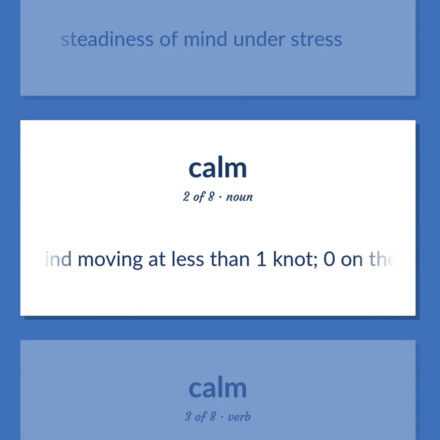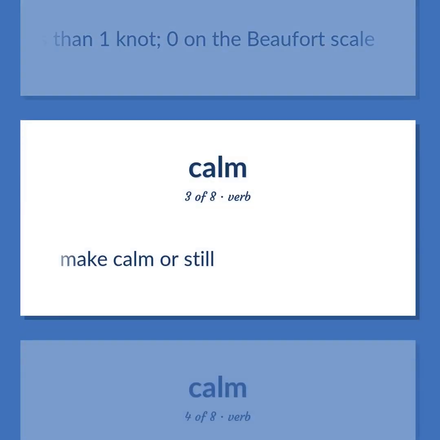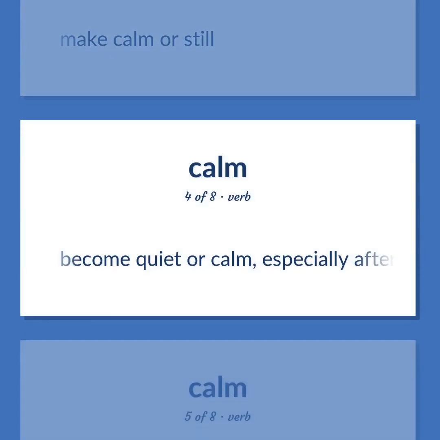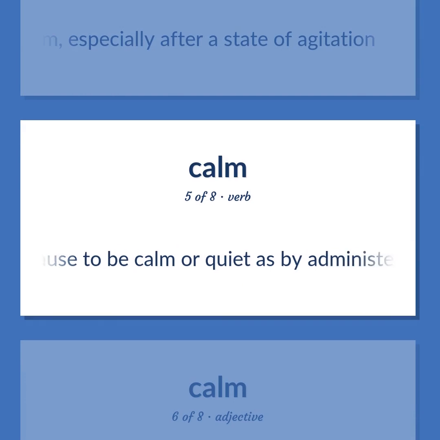Wind moving at less than 1 knot, 0 on the Beaufort scale. Make calm or still. Become quiet or calm, especially after a state of agitation. Cause to be calm or quiet as by administering a sedative to.